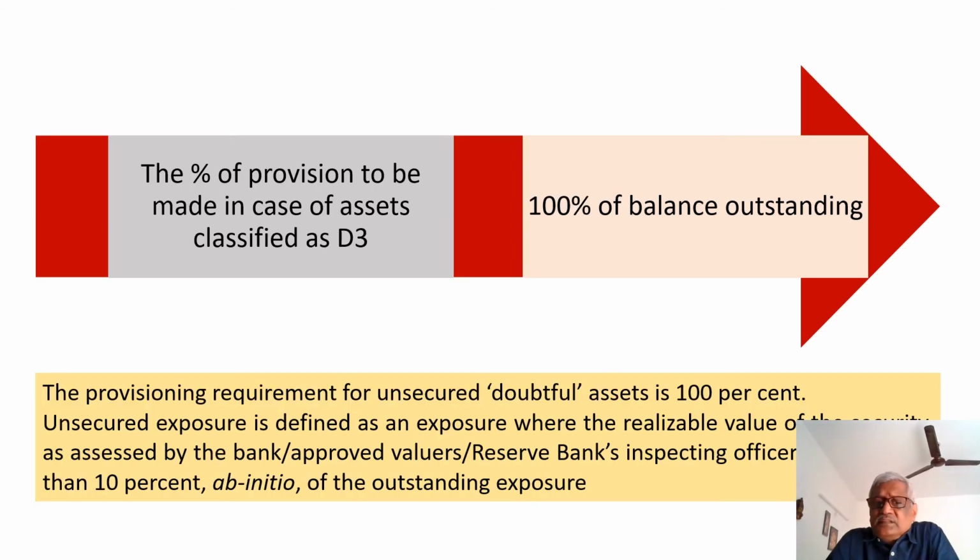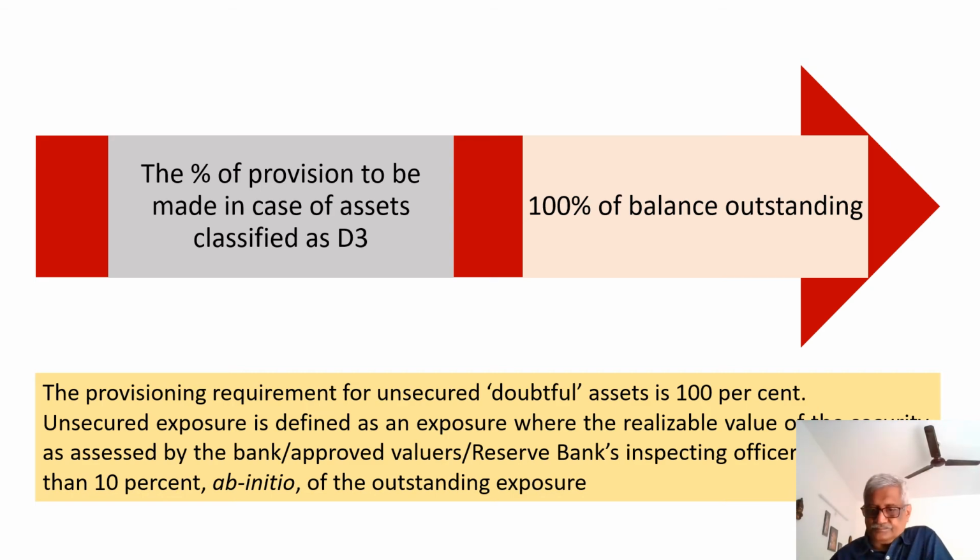Now let us go to the D3 category. The percentage of provision to be made in case of assets classified as D3 is 100% of the balance outstanding. That means an account which has been identified as NPA 48 months before moves to D3. You need not reckon into the value of the security or guarantee available. Straight away make a provision of 100% of the balance outstanding as amount of provision for D3 category.